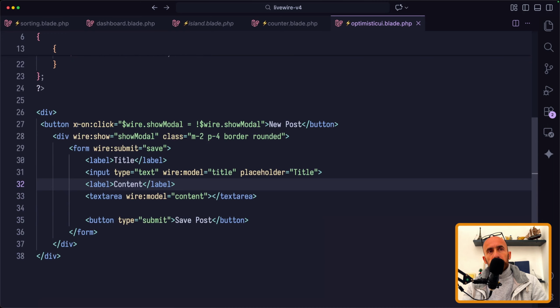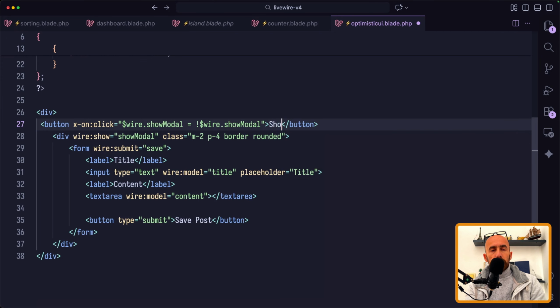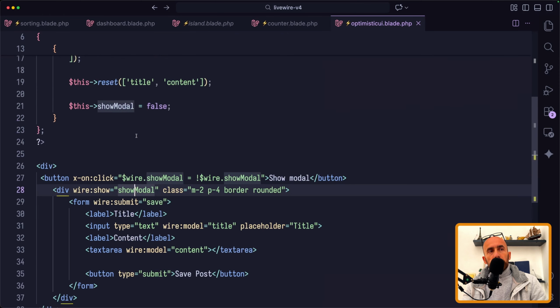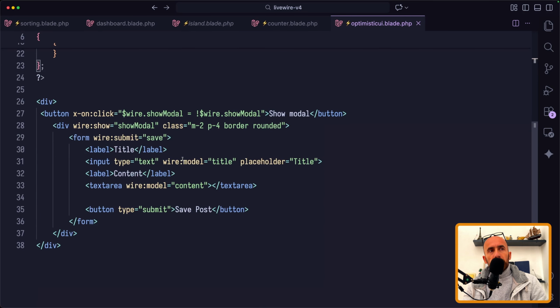We have this button, and when we click this button, or we can say show modal. Now this is not a modal, but just this is going to show based on the show modal value, which by default is false. Okay. Now, when we click here, we have to say $wire because we're using x-on:click.